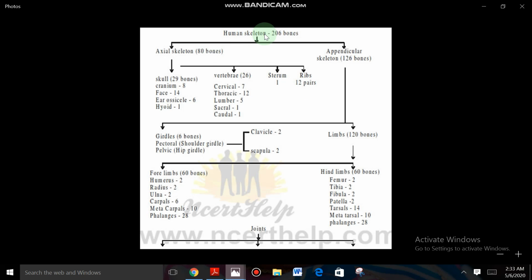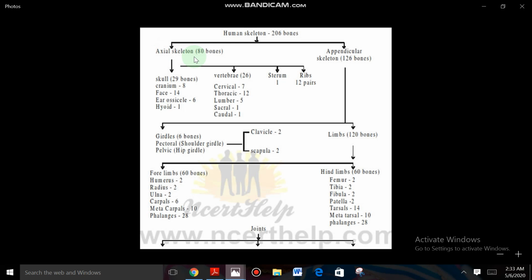And the total 206 bones fall majorly into two regions, the axial skeleton and the appendicular skeleton. The axial skeleton has 80 bones and the appendicular skeleton has 126 bones. The axial skeleton is the major one. So what is the base of the skeletal system? The axial skeletal system. And by attachment to the axial skeleton, the appendicular skeleton is formed. The appendages are attached to the axial skeleton.